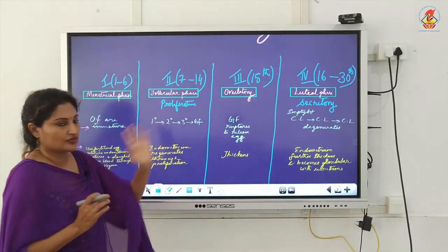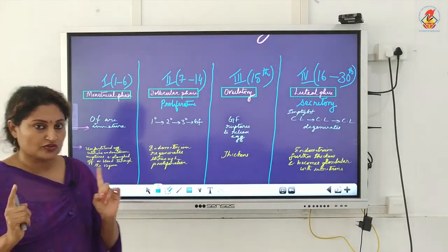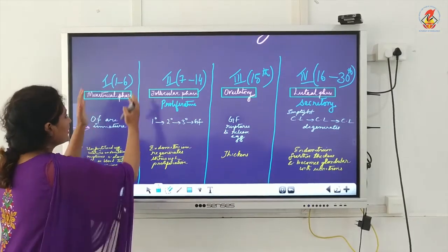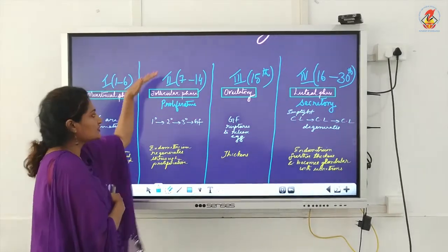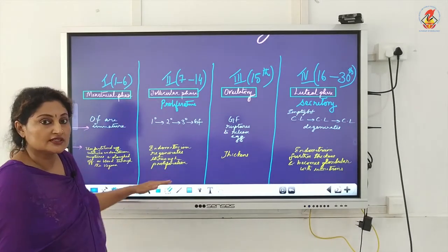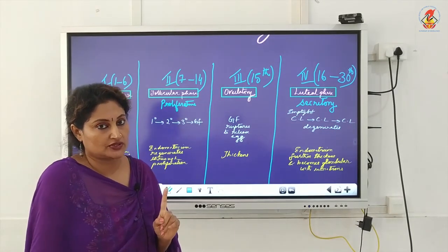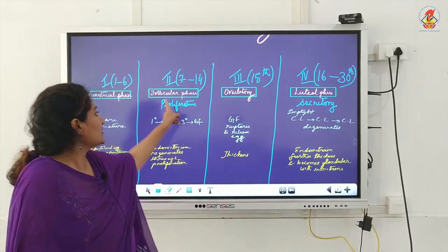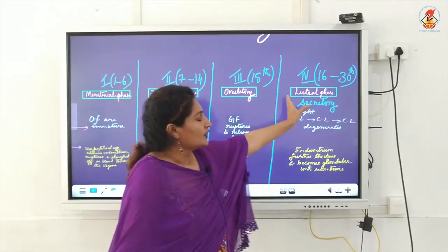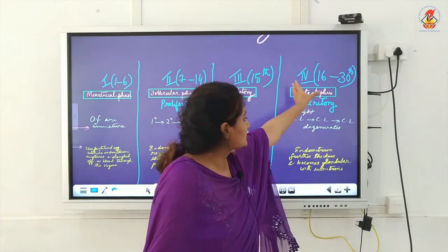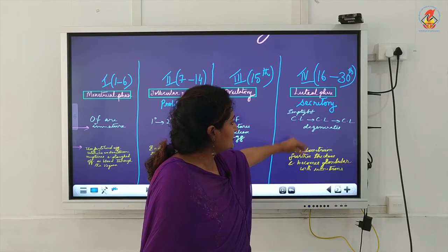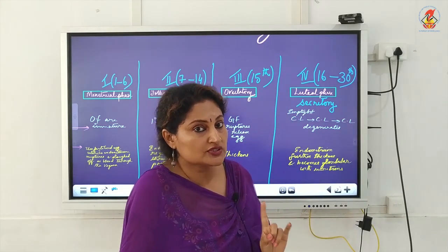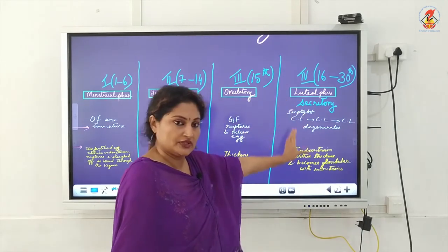So these are the 4 phases, and also don't forget to incorporate the hormones. So now I am going to put the hormones. Here, follicular phase: all the changes occurring in the follicular phase are under the control of which hormone? Estrogen, and estrogen is produced by the source, follicles. So it is known as follicular phase. Then luteal phase: all the changes occurring in the ovaries or in the uterus are under the control of progesterone. The source of progesterone is corpus luteum, and hence this phase is called luteal phase.